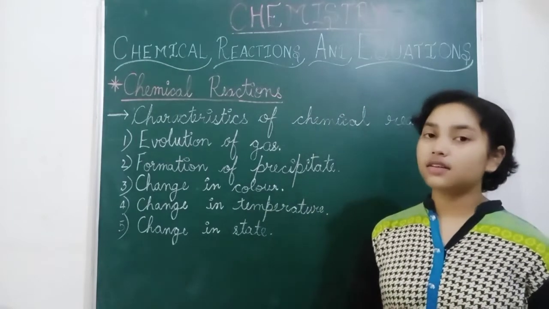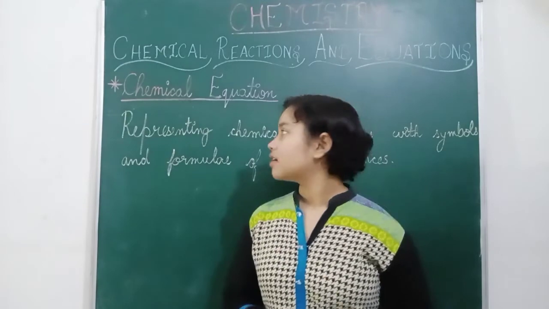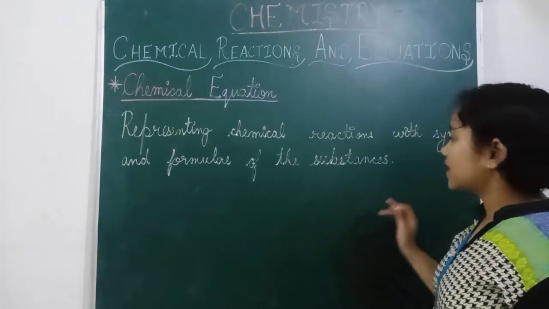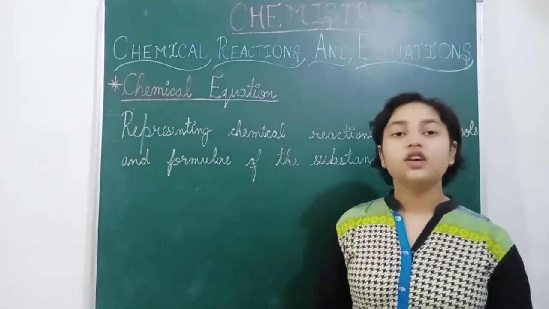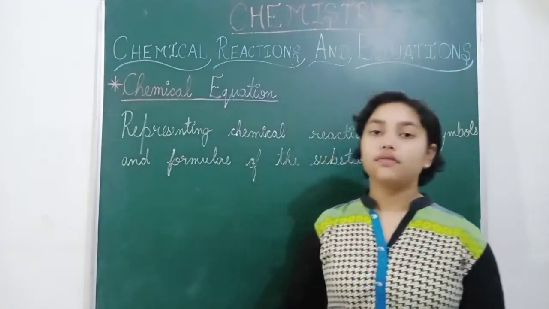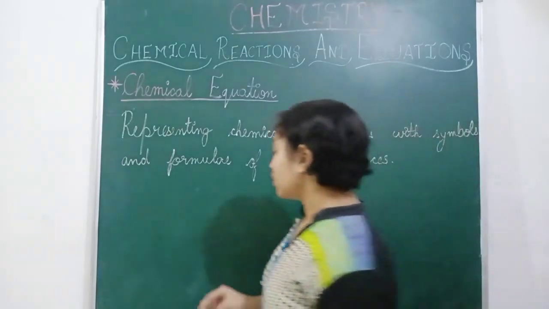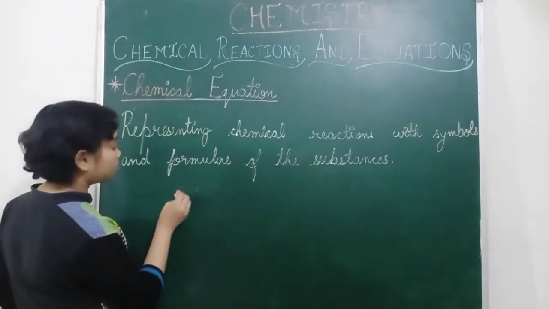Now we will learn what are chemical equations. Representing chemical reactions with symbols and formulae of their substance is known as chemical equation. So chemical equations is the representation of chemical reactions. So if we have a look on the example of magnesium and oxygen.